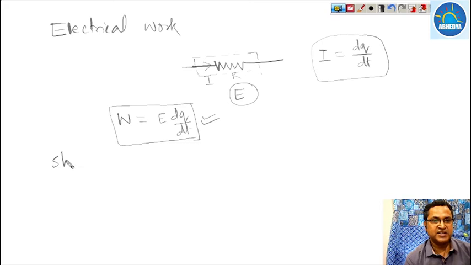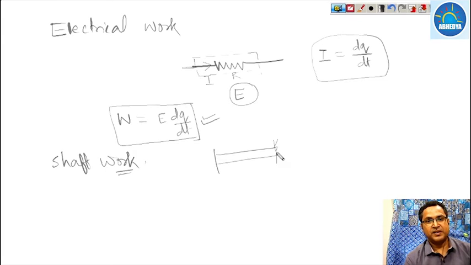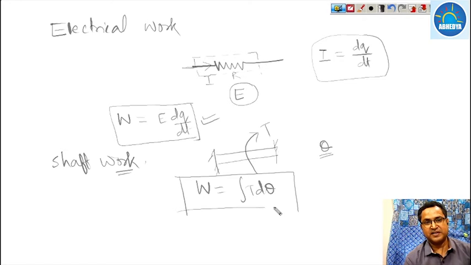Similarly, if we are discussing shaft work, what is shaft work? Suppose there is a shaft and a torque T is being applied to it, and by the application of this torque T the shaft is rotated through an angle of theta. Then the work done will be the integration of T d theta. So this is your shaft work. It is how much the shaft has turned through an angle of theta under the application of torque T.